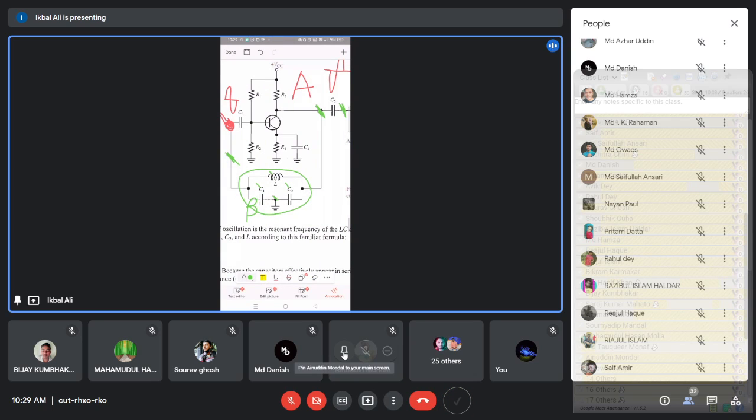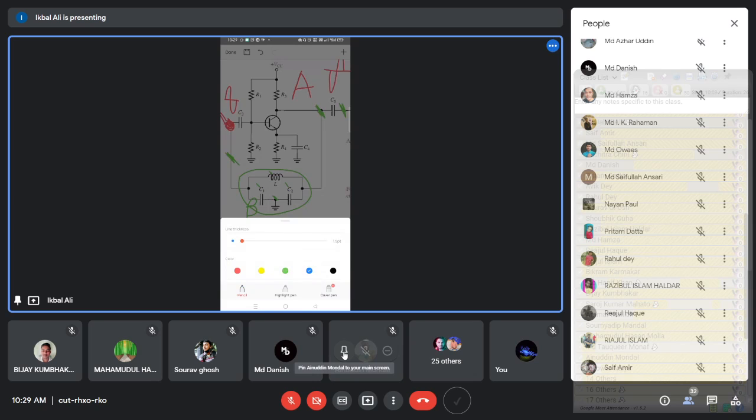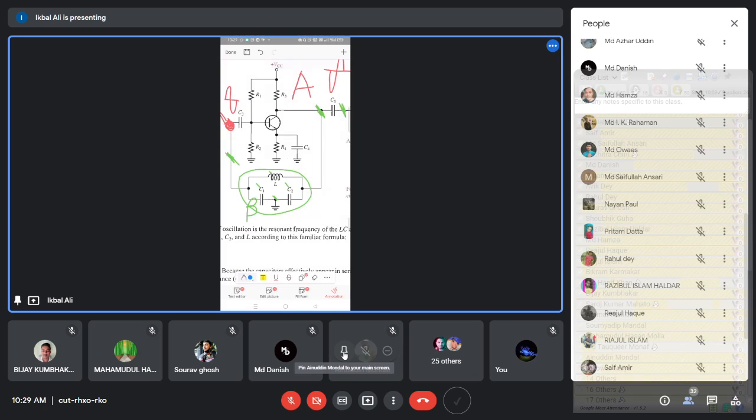Now you see that the output voltage is actually generated here at this point. The beta network is tapping this output voltage, and when you measure the voltage of a particular node in an electronic or electrical circuit, you have to measure that voltage with respect to ground. So this is the ground, which is the junction point of C1 and C2.